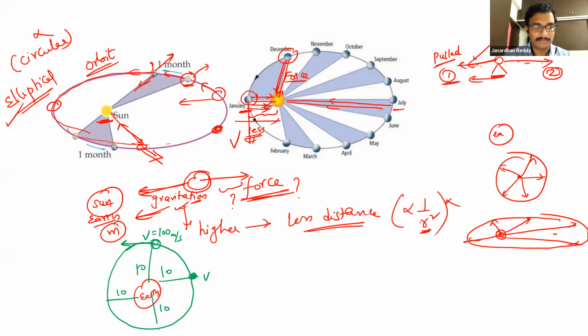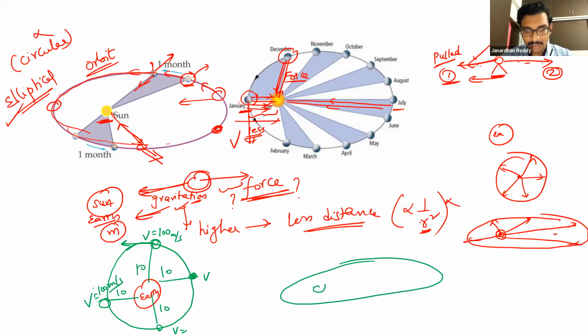Everywhere velocity is the same. Why this technicality, sir? What are you talking about? Are we doing physics? No, this is important for us to understand the path of the satellites. So bear with me for only 5 minutes. Velocity is the same in a circle, but when an elliptical orbit is there, velocity is not the same. It will be different. Let us say here it is 100 meters per second. Forget about velocity and all those things, let us say it's speed.